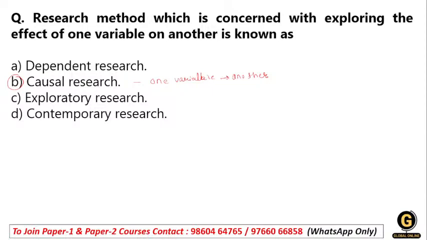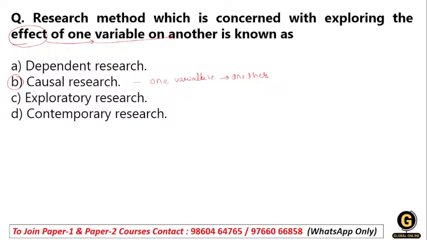We generally see this in causal research, because it explores the cause and effect relationship between the variables,